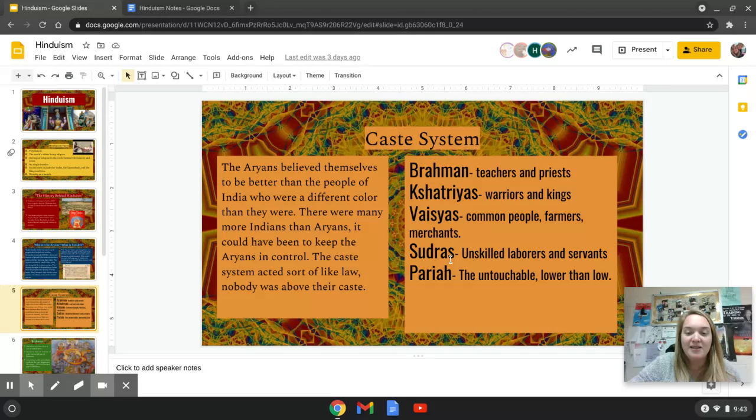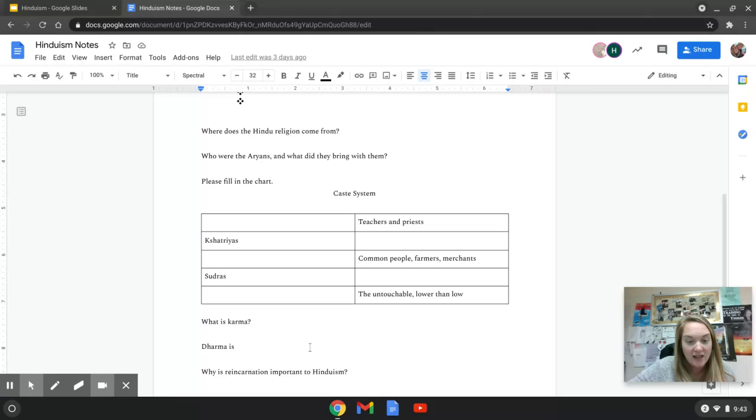I believe on your notes, you should have had the facts. Where does the Hindu religion come from? Who are the Aryans and what did they bring with them? And then you're going to fill in this chart. I have filled in some of these for you. You're welcome.